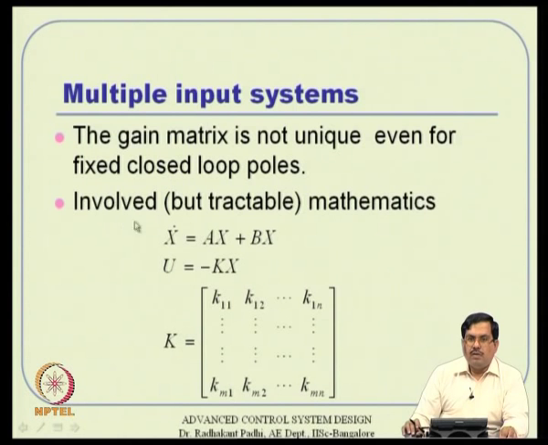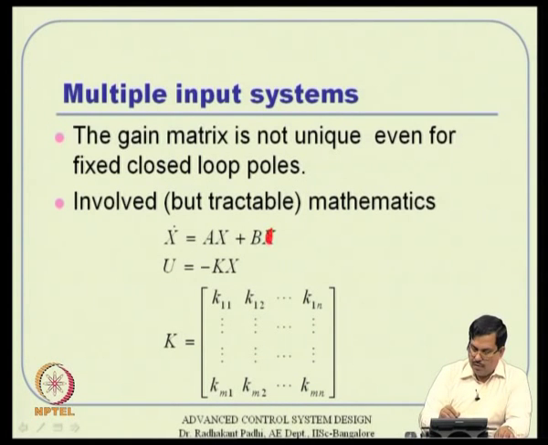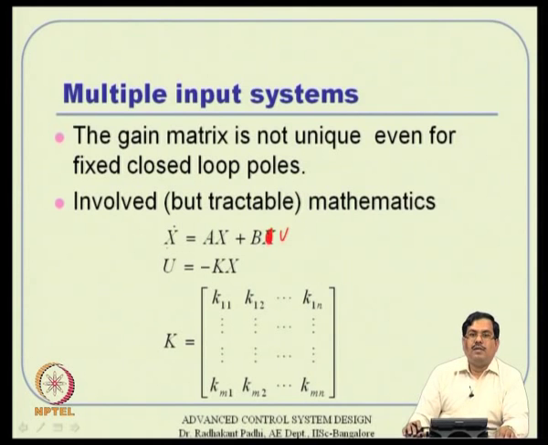Then the mathematics becomes kind of involved, but it is tractable, it does not become intractable mathematics. I mean, they are all linear systems, that is why they are kind of popular actually. So, it is tractable mathematics, but it becomes a little more involved and hence it is not that good actually. Again there is a small mistake, this is certainly u. So, x dot equal to Ax plus Bu and u equal to minus Kx.